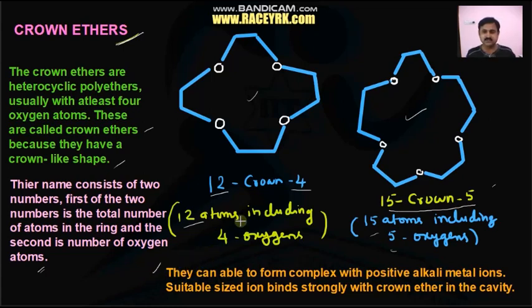What is the importance of these compounds? They have some gaps in the structure. The gaps we call cavities. In the cavities, an alkali metal ion is able to form a complex, and depending on the size of the ion, it will be strongly fixed to the crown ether. That is the importance. It is also important that inorganic substances dissolve in organic solvents, and the reason behind this is complex formation with crown ethers.